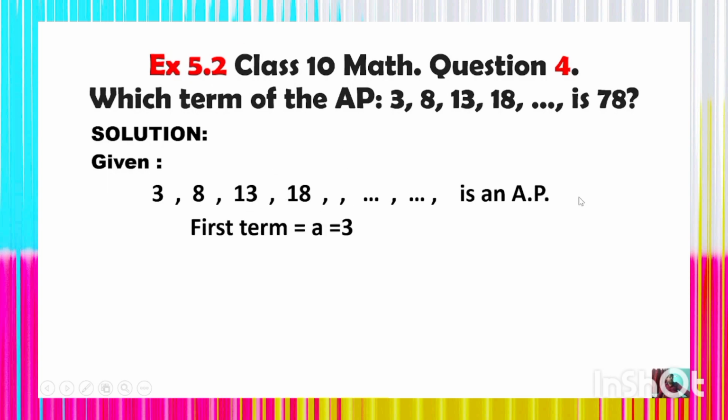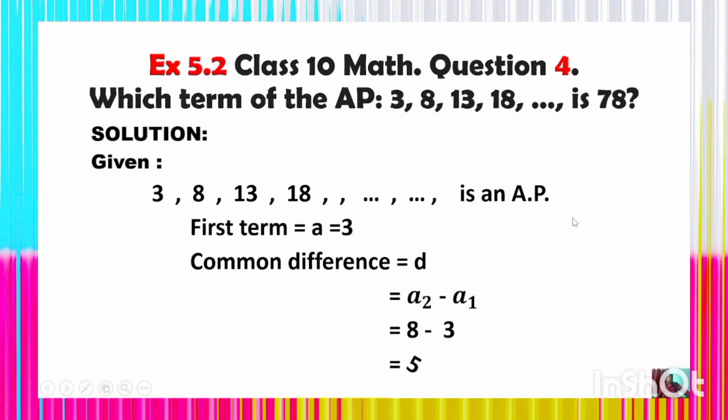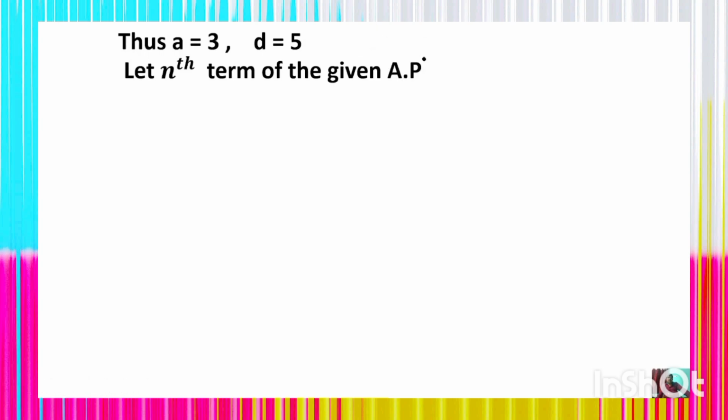So what is the first term? The first term a is equal to 3. Common difference d is equal to a2 minus a1, which is 8 minus 3, which is 5. Thus a is equal to 3 and d is equal to 5. Let the nth term of the given AP be 78. It is asking which term of the AP is 78.